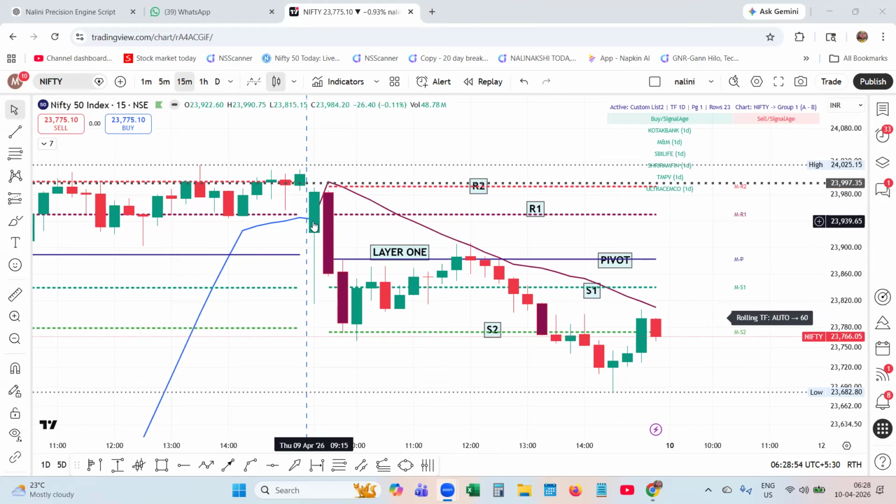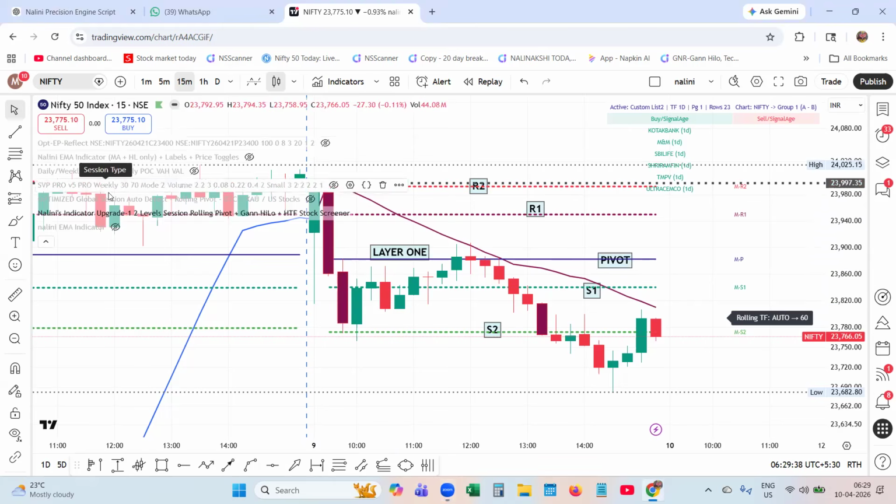Here itself, in the first 15-minute candle, see the price came down to this level, to S2, and started pulling back. This is how you can make out where is the pivot, where it can react. Since it has fallen below the pivot, it started moving up to the pivot and got rejected. It indicated weakness on this day because it has lost its pivot and started trading down in the first hour itself. It lost its pivot. This was the balance line.